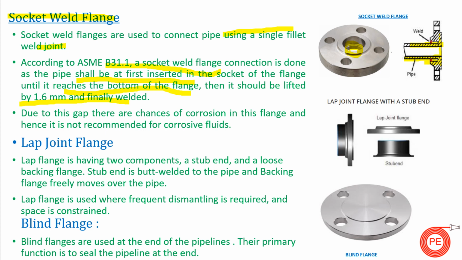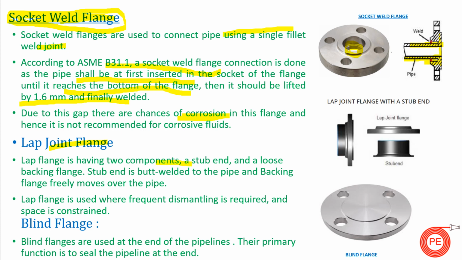But there are problems of corrosion, as there may be chances that your pipe doesn't reach the end part of the socket. So there may be a gap between the socket and your pipe insertion, so the fluid may get entrapped in that portion and there may be chances of corrosion in that area. This is one of the disadvantages of socket weld flange. So while making a connection with a socket weld flange, we have to make sure that our pipe gets tightly inserted inside the flange. So next is our lap joint flange.